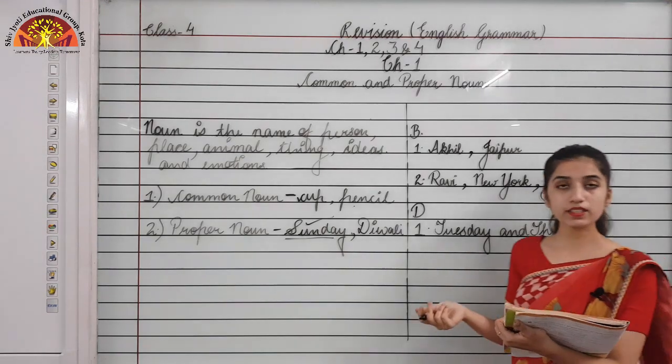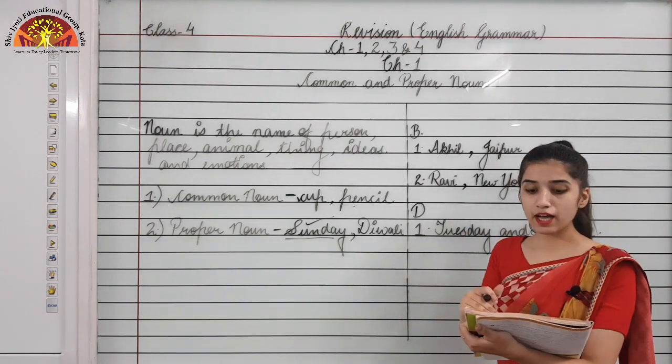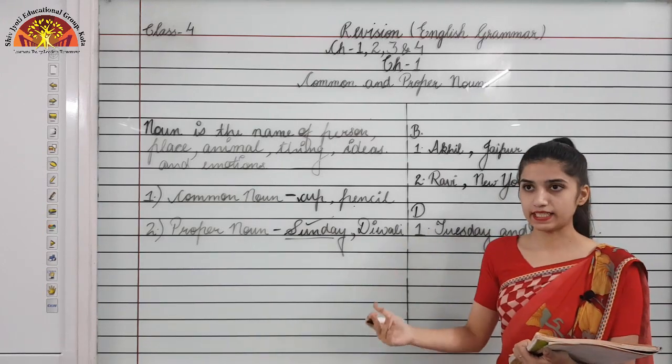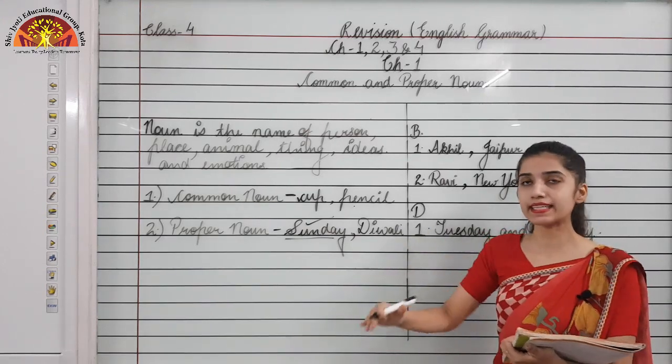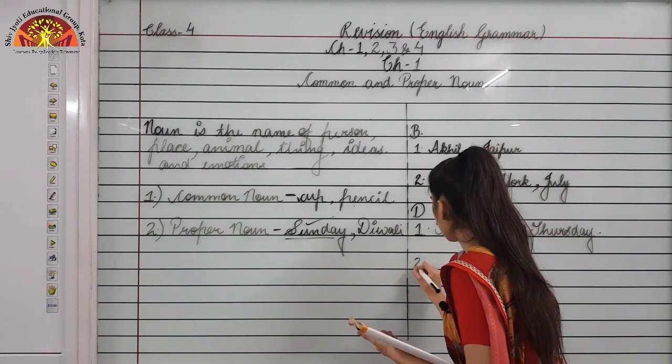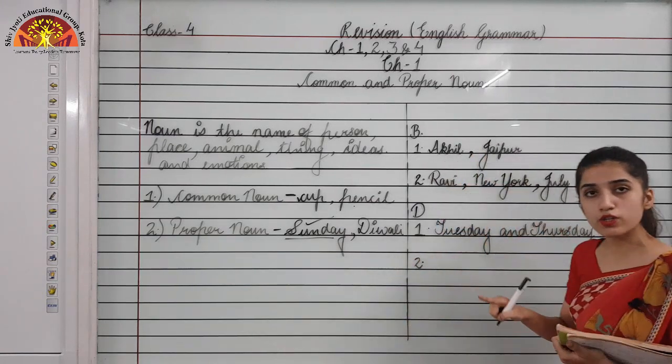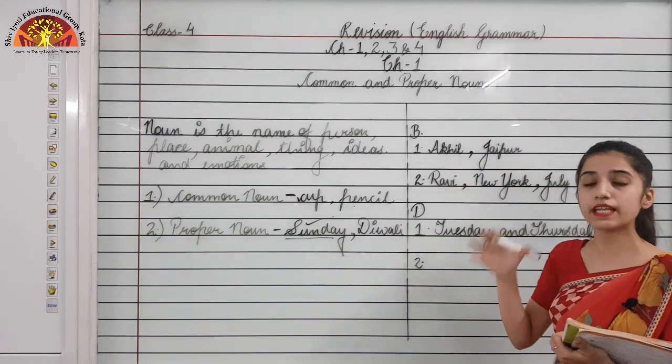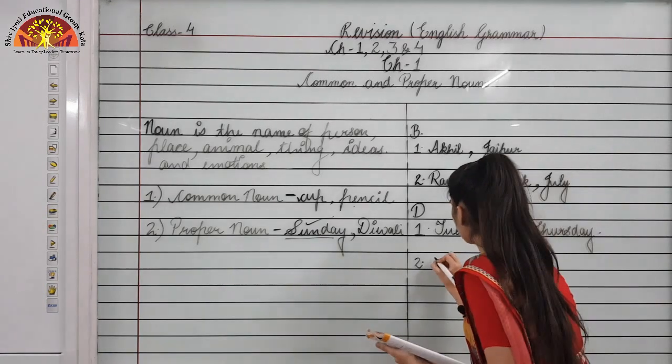Okay, taking another example, river dash flows through Delhi. Which river flows through Delhi? That is Yamuna, right? So Yamuna's Y would also be capital because that's the name of the river.